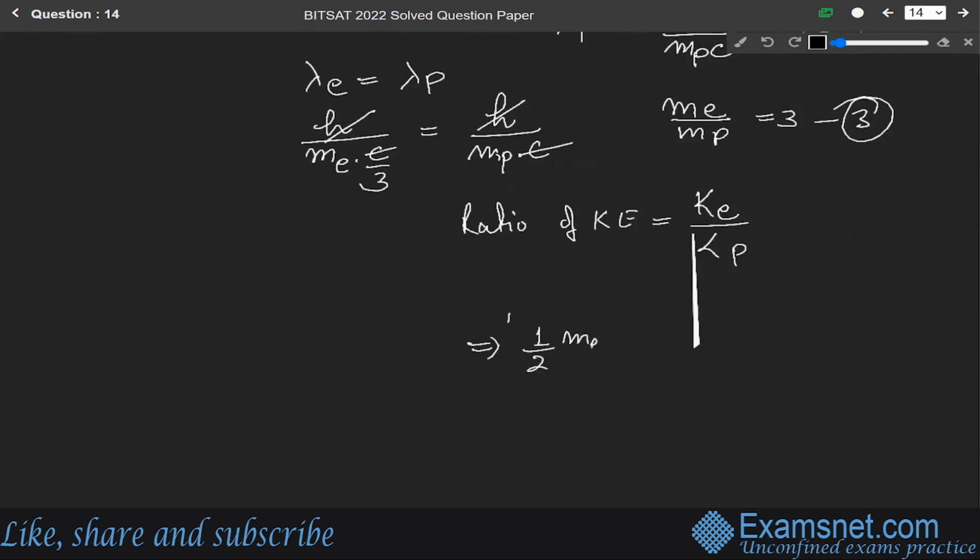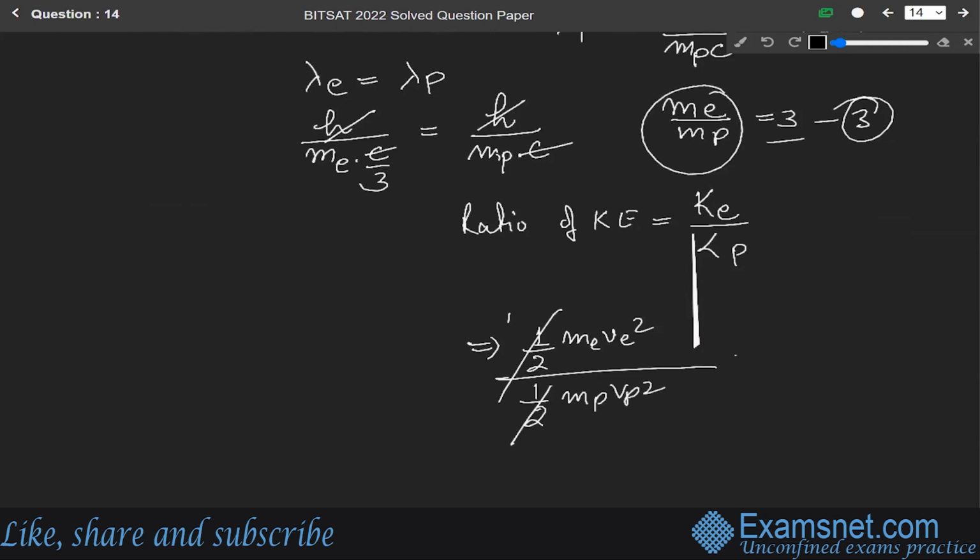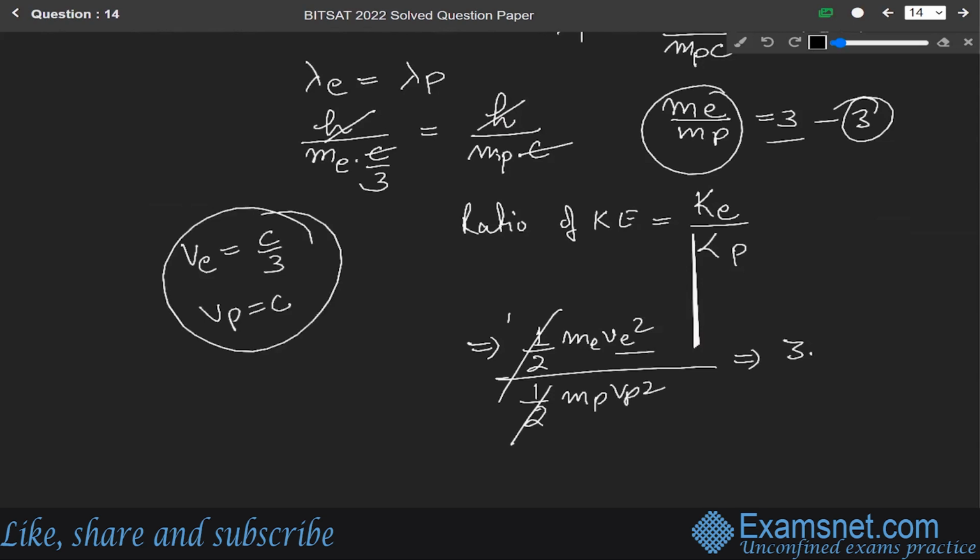Half m_e v_e square over half m_p v_p square. Okay, so half cancels, so we get m_e over m_p equals 3. So in place of m_e over m_p we write 3 into v_e square over v_p square. And since according to the question v_e equals c by 3 and v_p equals c, just put these values. So v_e square means c square over 9, over v_p square means c square.